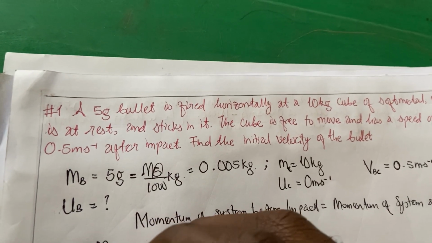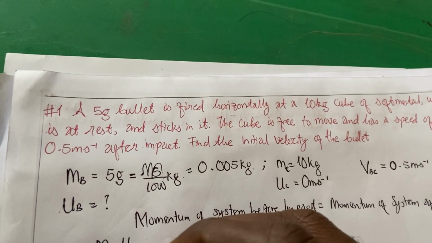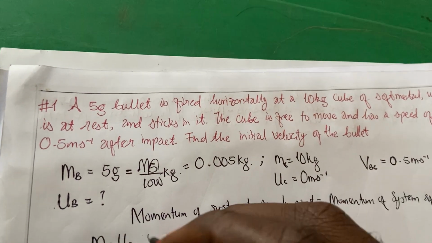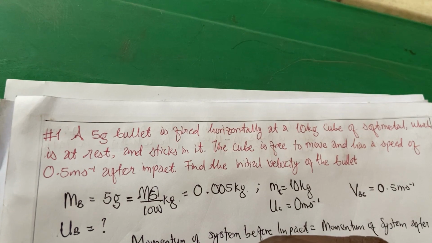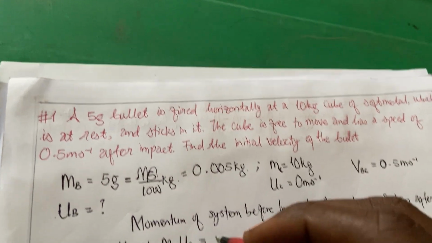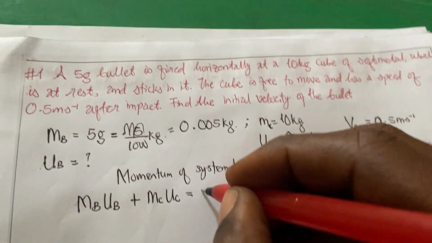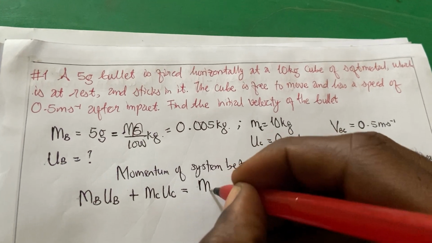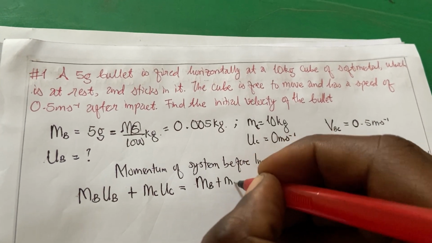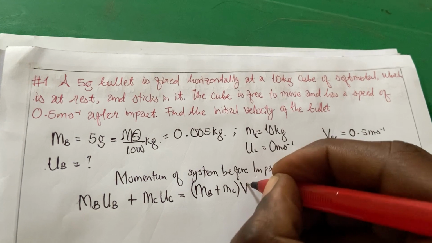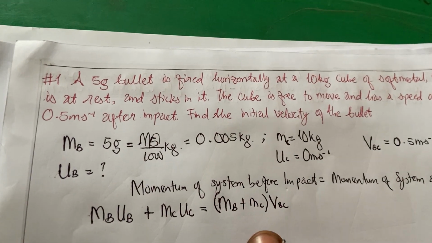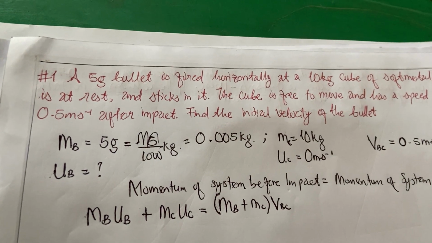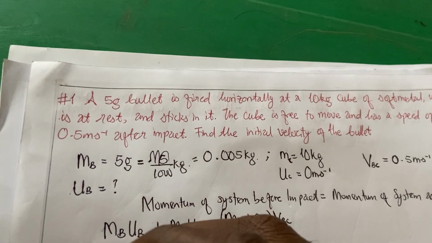The mass of the bullet with its initial velocity plus the mass of the cube with its initial velocity equals, since it is an inelastic collision, MB plus MC times VBC, that is sharing the same velocity after collision. So I'm going to substitute the values.